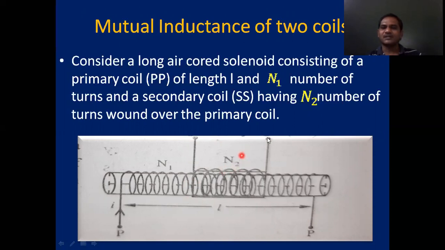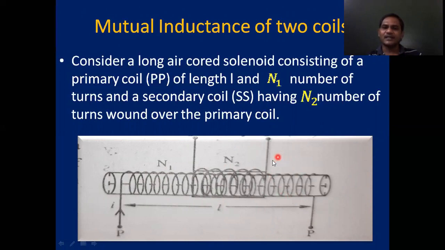The number of turns in the secondary coil is N2. Okay, we are considering a long air solenoid. On that, a primary coil having the length L and the number of turns N1. Okay, that is denoted with PP.